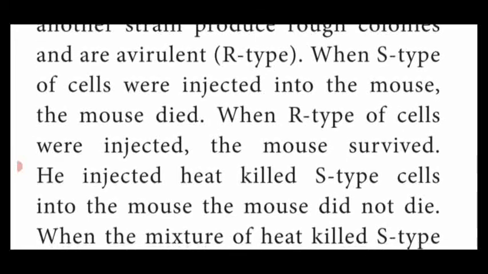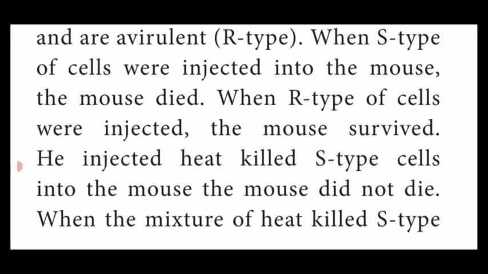Then Frederick injected R type of cell into the mouse. The mouse survived. That means it is alive. The R strain is known as avirulent. It does not cause disease in the organism. So the mouse survived, that is alive.